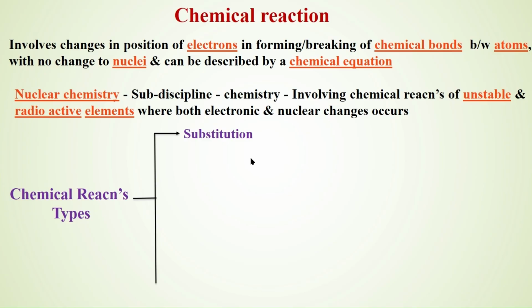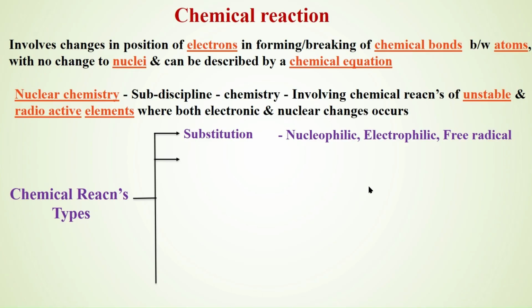This substitution can occur either as one nucleophile substituted by another nucleophile, or one electrophile substituted by another electrophile, which is electrophilic substitution. One nucleophile substituted by another is nucleophilic substitution. Or one free radical can be substituted by another free radical, which is free radical substitution. There can be three types of substitution: nucleophilic, electrophilic, and free radical substitution.